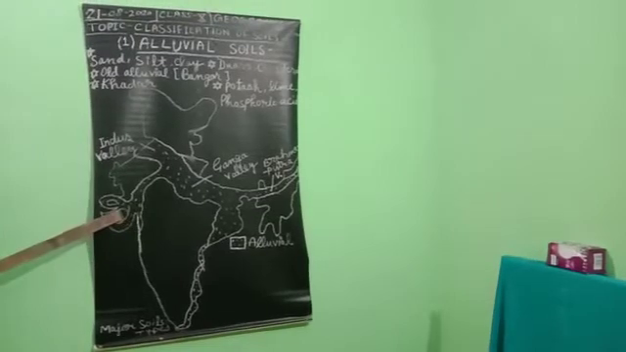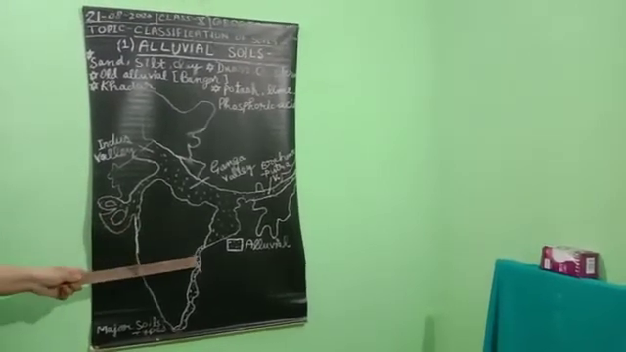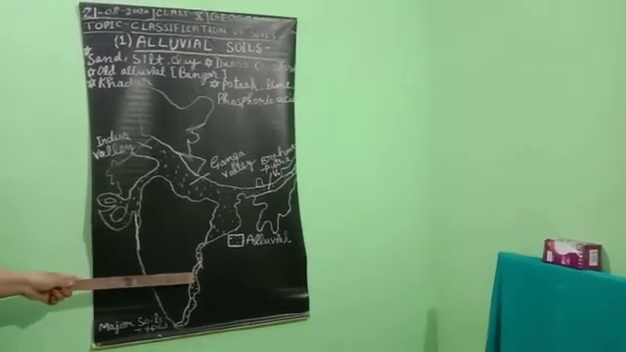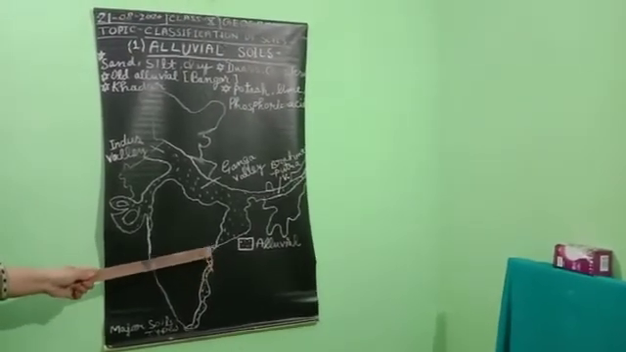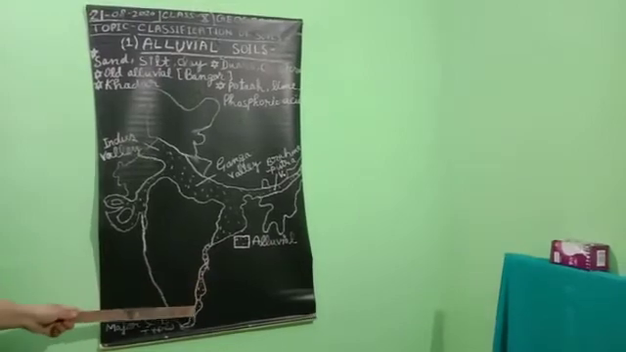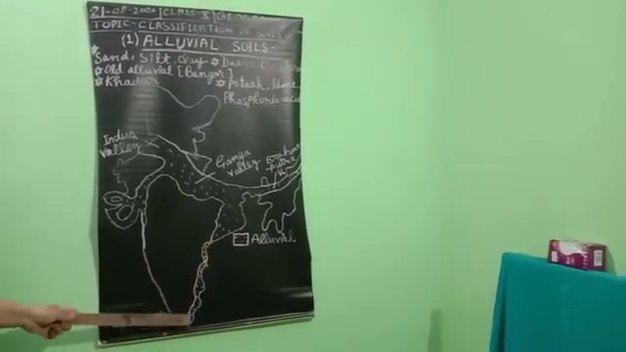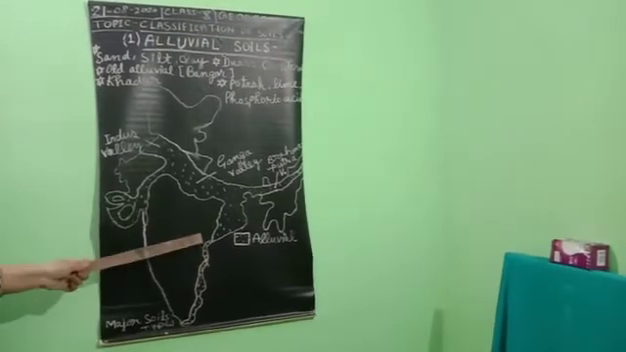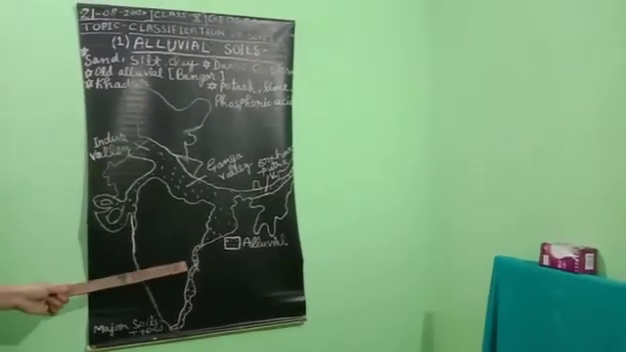Alluvial soil is also found in the eastern coastal plain. This is the eastern coastal plain, this is the location. And in the deltas of Mahanadi, Godavari, Krishna and Kaveri rivers. On the banks of these deltas, we can also find the alluvial soil.